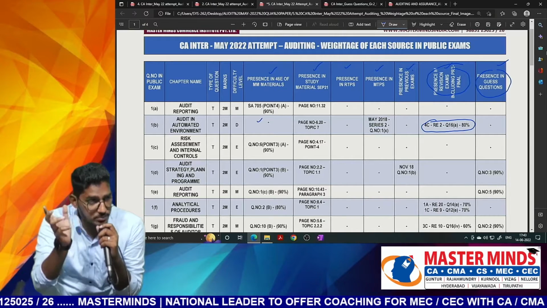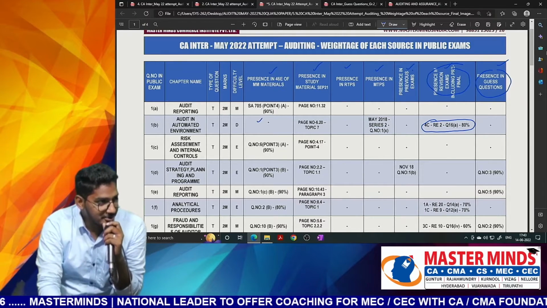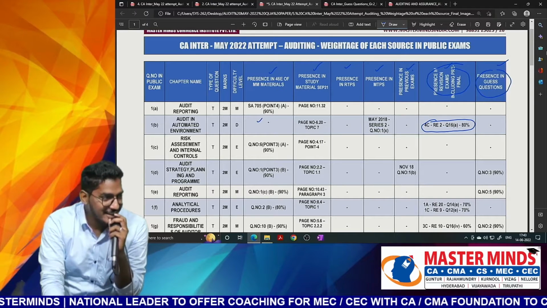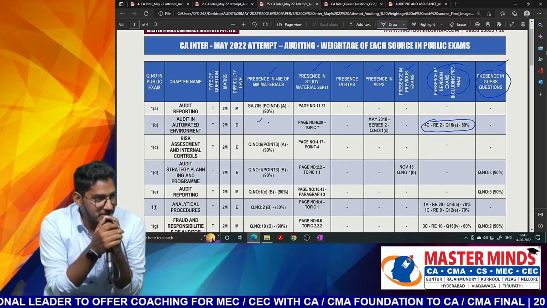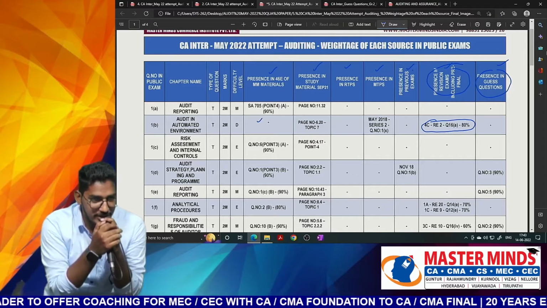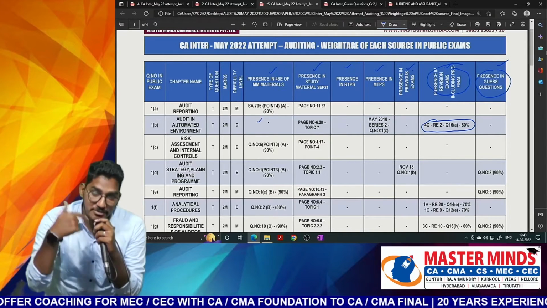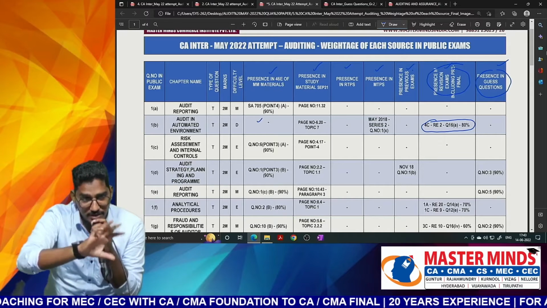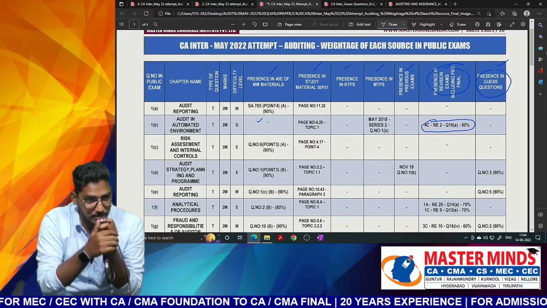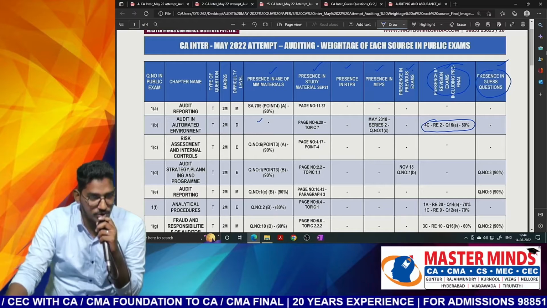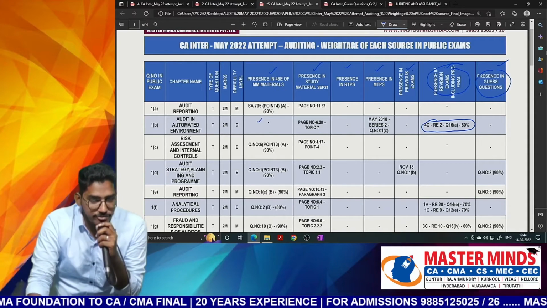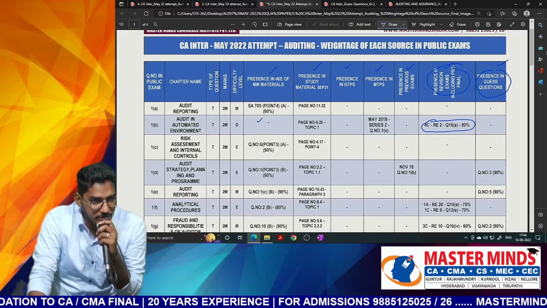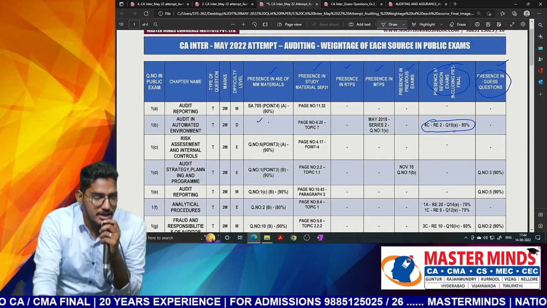You might have got that bound book, no? Other than that, any other purpose it will not serve. So particularly when I draft the questions for the Standards on Auditing chapter, I will even refer to the basic standard, that bare standard. I will go through it once. From there also I will pose you some questions. So this much effort we take in drafting your revision exam question papers.